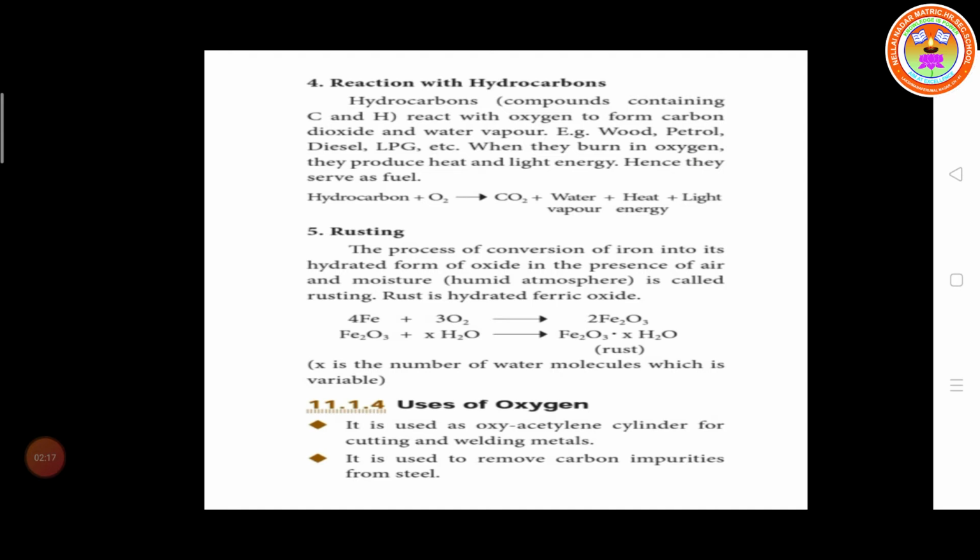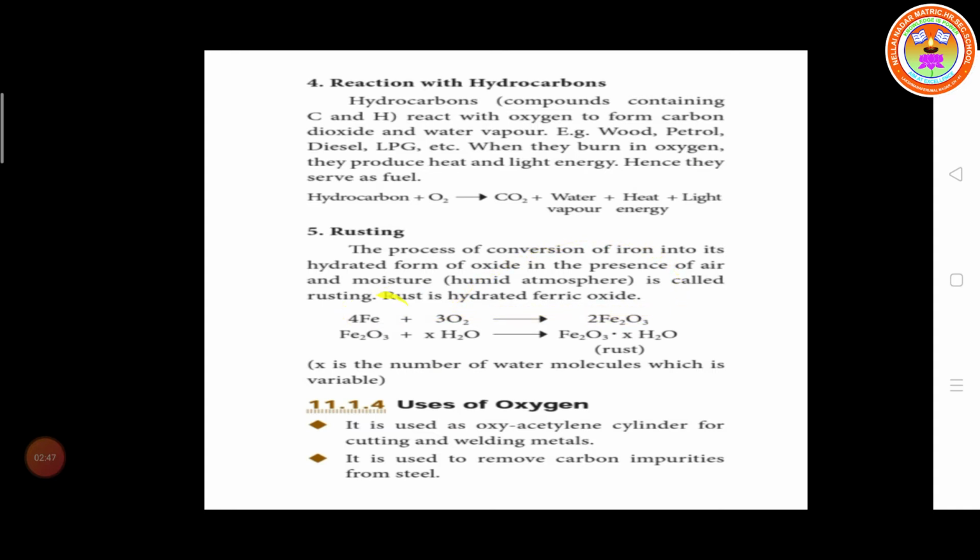rust. The rust's chemical name is hydrated ferric oxide. That means iron combined with oxygen and water vapor is converted into ferric oxide. What is the formula of ferric oxide? Fe2O3. The process of conversion of iron into the hydrated form of oxide in presence of air and moisture is called rusting of iron. Rust is otherwise called hydrated ferric oxide.